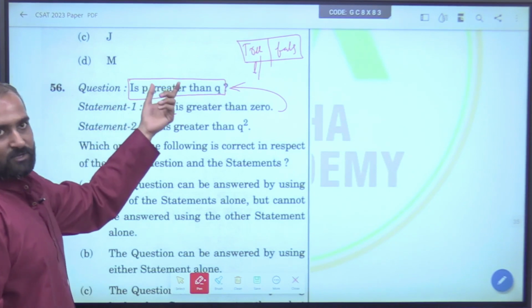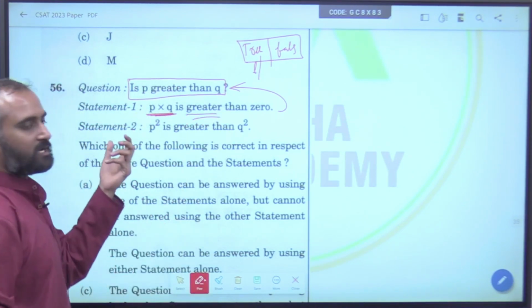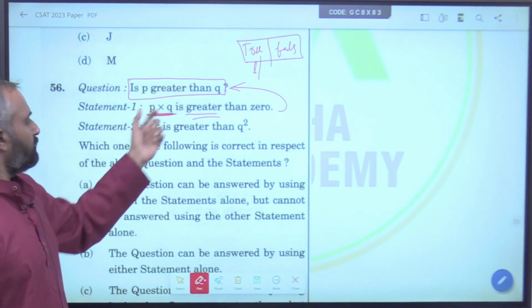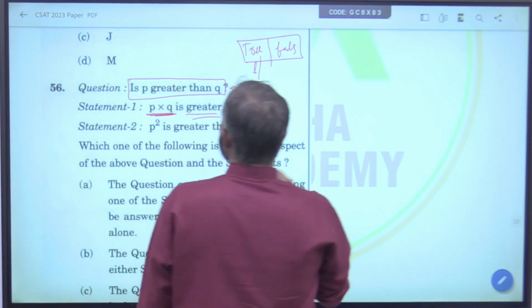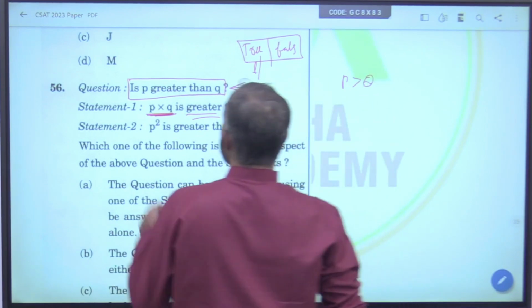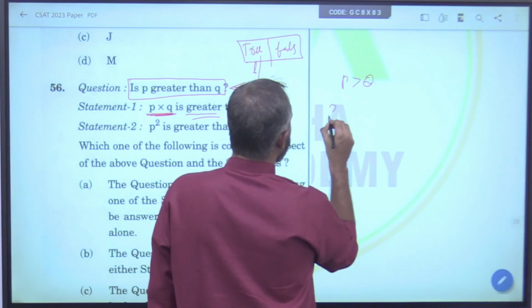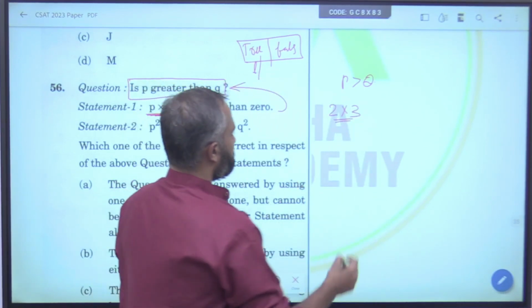It should answer the question. So, we will take 2 different cases. If it proves that P is greater than Q, then the statement stands, otherwise it does not stand. For example, P into Q is greater than 0. So, take any example. 2 into 3 is 6.